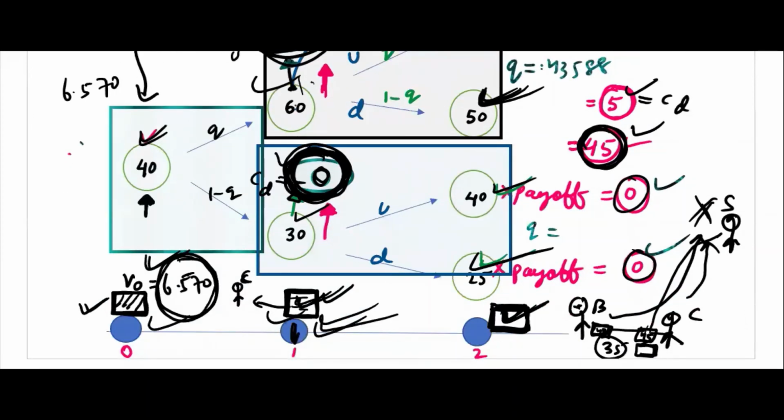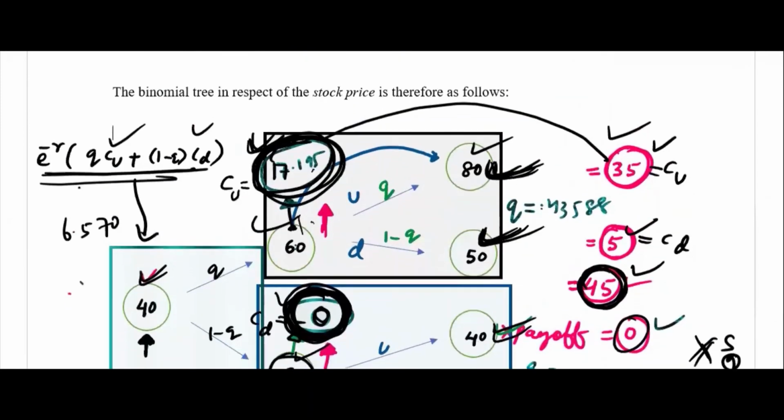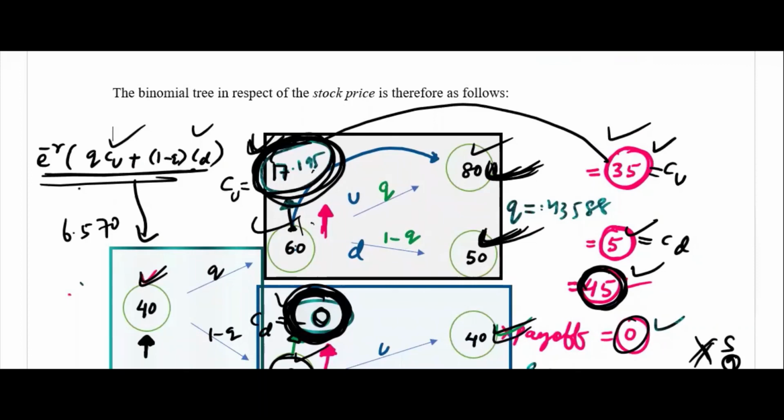If you sell here immediately, you will get 6.570. If you sell here, you will not get anything because unfortunately the stock price came down. Here the selling price will again be according to all these payoffs. The payoffs will be the selling price. Remember, not the stock price.